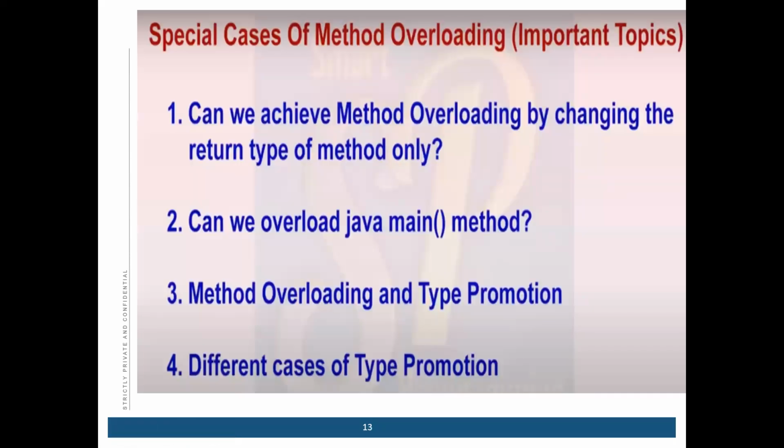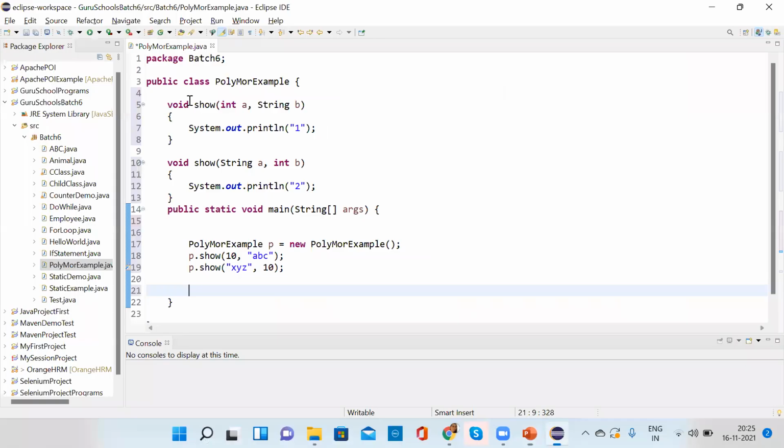Now some important points about method overloading. Can we achieve method overloading by changing the return type of the method only? Suppose we are changing the return type. Suppose it is integer, and the other is void.